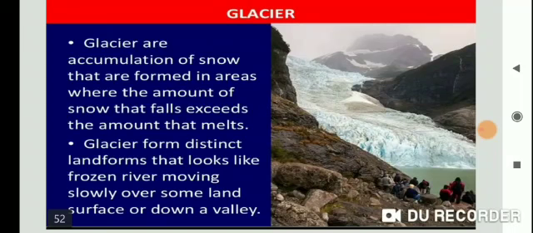Glaciers carve and cut out deep hollows. As the ice melts, they get filled up with water and become beautiful lakes in the mountains. Now see in this picture, students, beautiful lakes in the mountains.